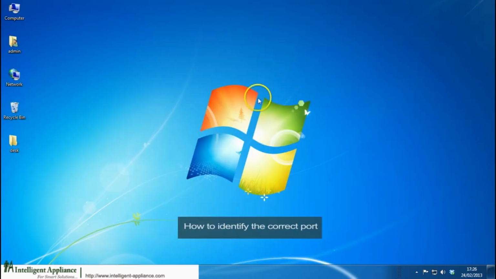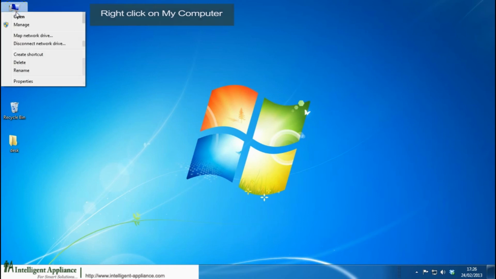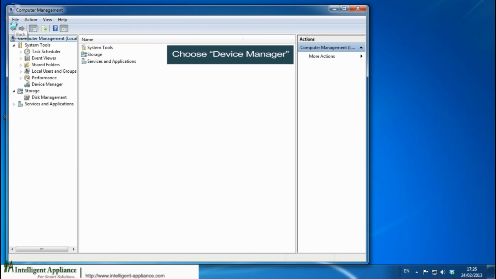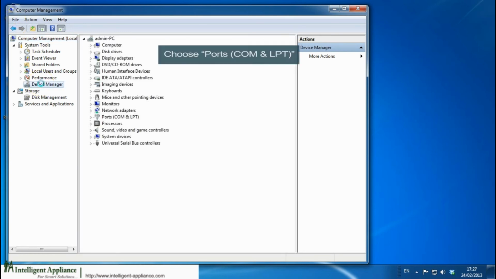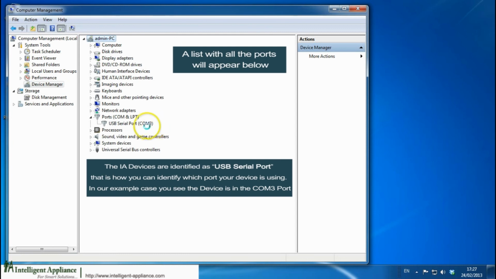Let's go over how to identify the correct port. Right-click on My Computer and choose Manage. Choose Device Manager. And finally, choose Ports. A list with all the ports will appear below. Now the IA devices are identified as USB serial ports. That's how you can identify which port your device is using. In this example, you see the device is in COM3 port.